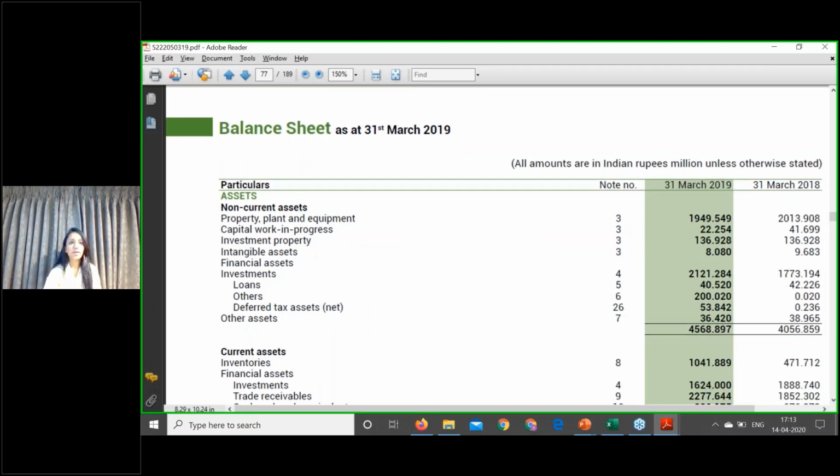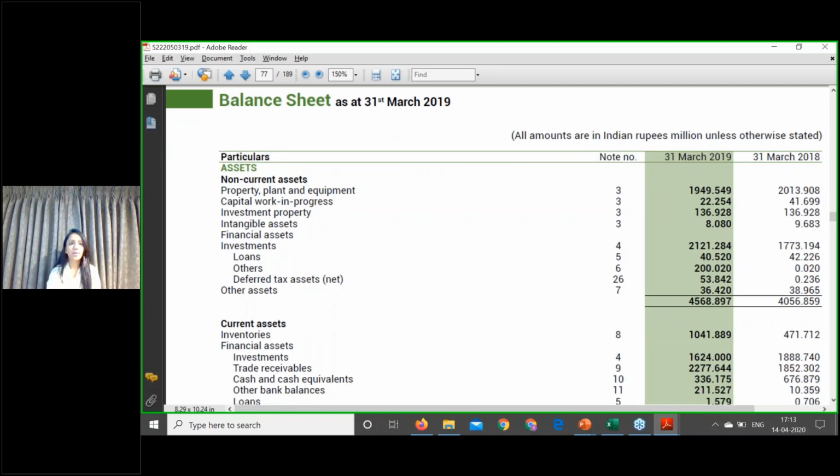So we'll begin. Property, plant and equipment, capital work in progress, investment property and intangible assets. In all these four categories, you don't have a right to receive cash unless you're into a selling agreement and you have already sold these assets. So you don't have a present right to receive cash. Today, I cannot say that when you go and sell, at that point of time you'll realize the right to receive cash. But today, you don't have the right to receive cash. So that is why property, plant and equipment, capital work in progress, investment property and intangible assets are not financial assets. These are non-financial assets.